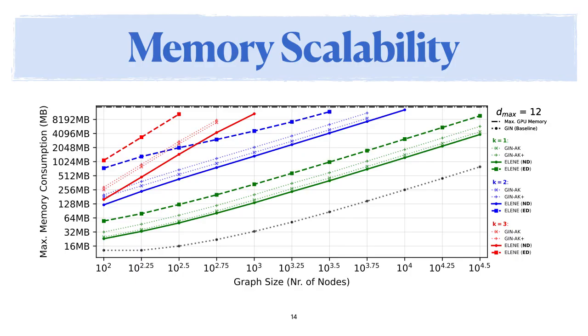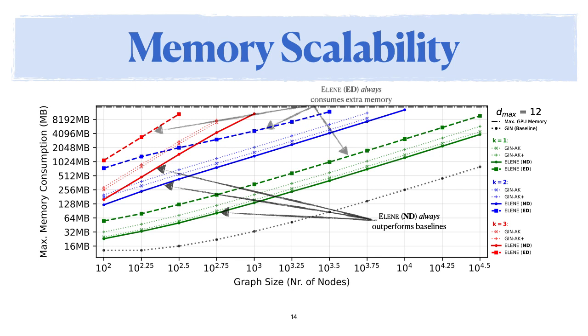And finally, we also evaluate the memory scalability of LN as a learnable method at the node level and at the edge level. Here we find that LN at the node level always outperforms the GNN kernel baselines in all the settings and for all ego network depths. Furthermore, we find that LN at the edge level always consumes extra memory, which is to be expected.